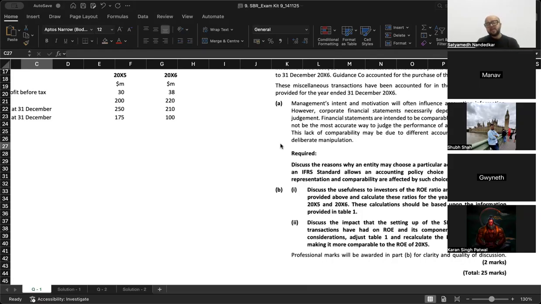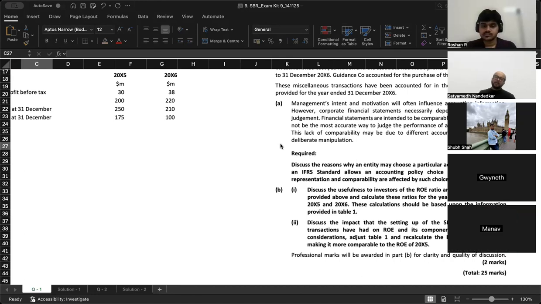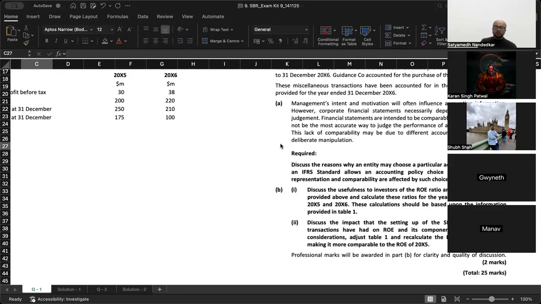I think the first area that should come to your mind is IAS 16, property, plant, and equipment. How to measure non-current assets, subsequent measurement. Either you can use the cost model or you can use the revaluation model. That is area one. Area two is IAS 40, investment property. Cost, historical cost approach or the fair value model. What would you choose between the two?